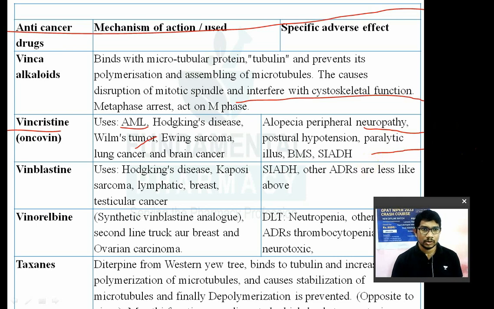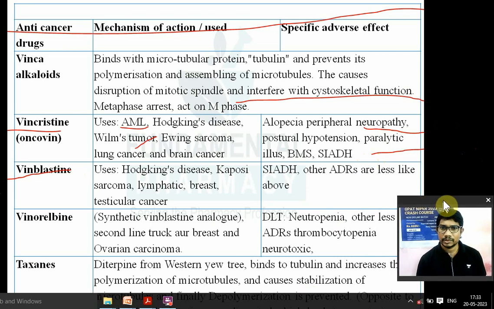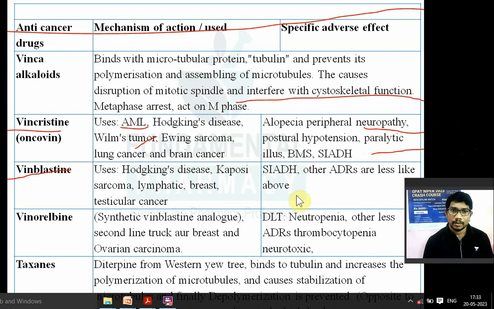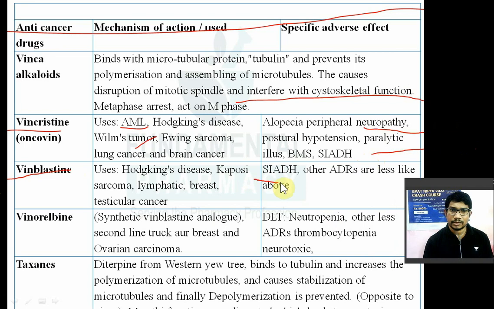Now vinblastine, so it is again used in Hodgkin's disease, Kaposi sarcoma, then lymphatic, breast and testicular cancer. उसका adverse effect भी similar to vincristine है, less severe adverse effects than vincristine. Again syndrome of inappropriate hormone secretion and other adverse drug reactions which are less as compared to vincristine.